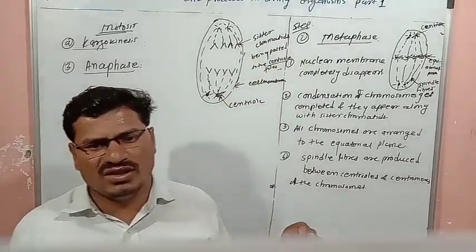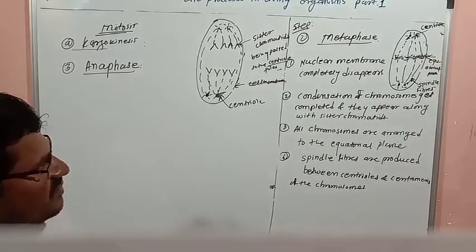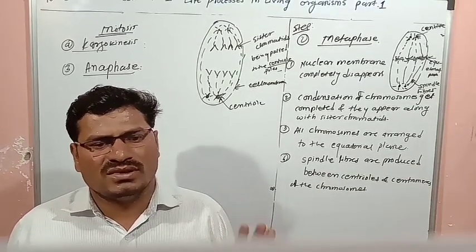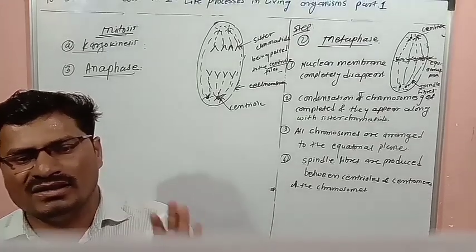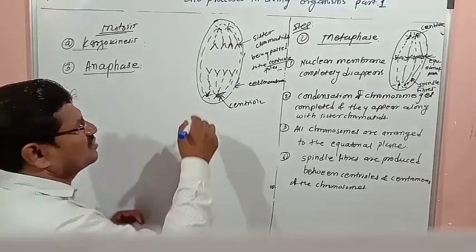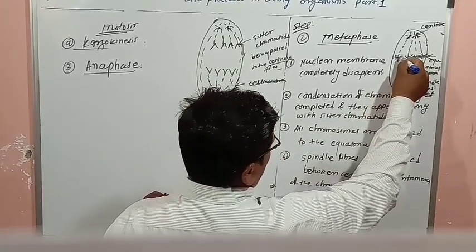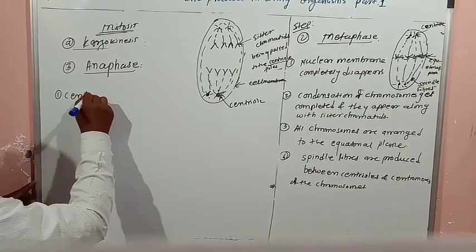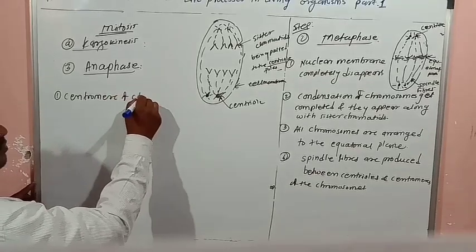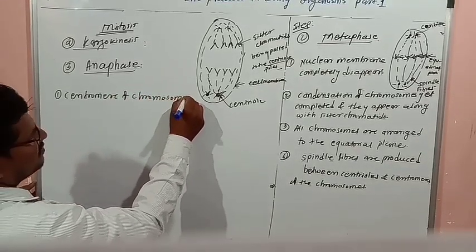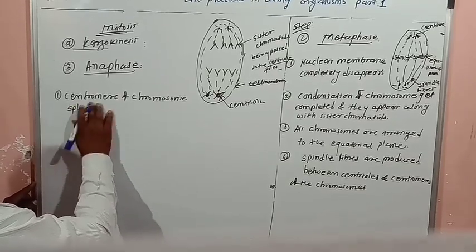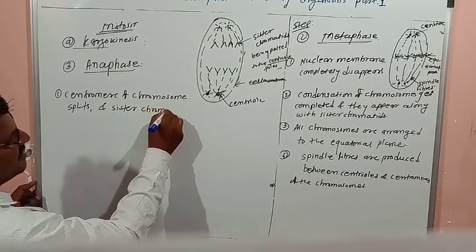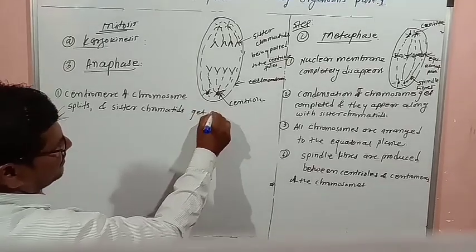In this stage, we have to learn which changes take place. The first change is that the centromere of the chromosome splits, which means it breaks, and the sister chromatids get separated.